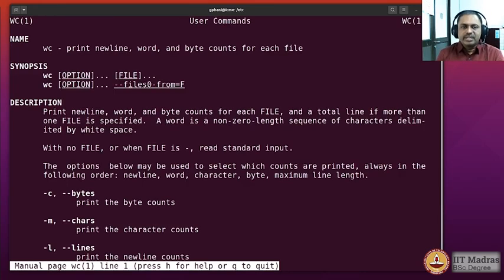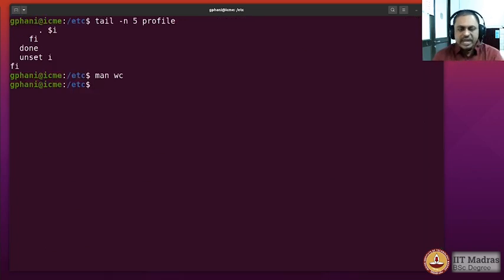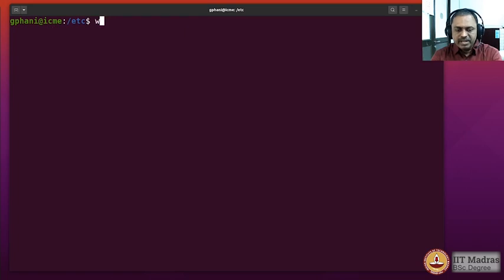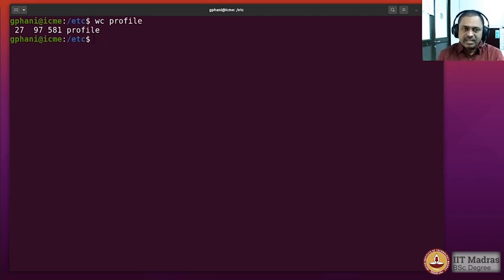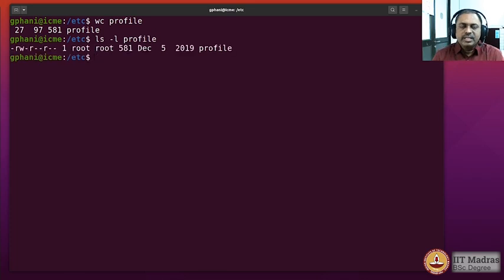It tells you how many new lines are there, which means how many lines are there, and then how many words and how many bytes are there in each of the text files that we are giving. Okay, so let us go ahead and run it on the file profile. So wc profile, and it says that there are 27 lines in that particular file, and there are 97 words, and then 581 bytes it is occupying on the disk. So if you look at the content in the long listing, it would show you that 581 is the size of the file called etc profile.